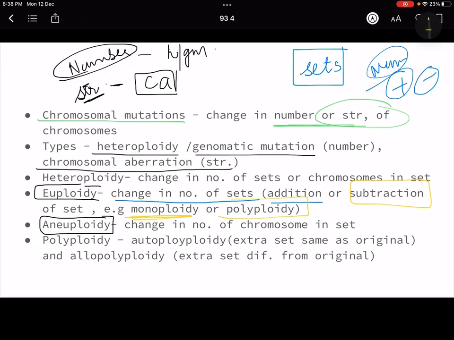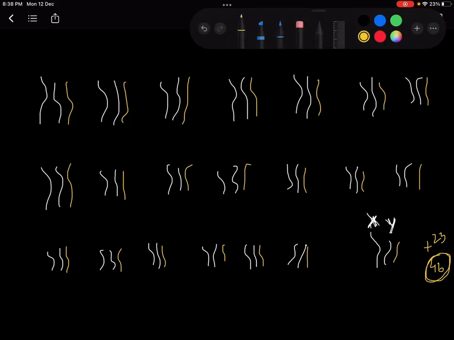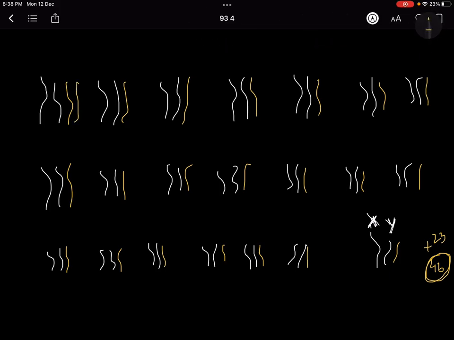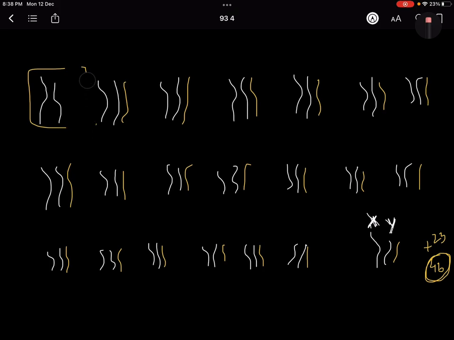polyploidy. Okay, in polyploidy also, what is it? It's triploidy. ठीक है? इसमें ऐसे ही tetraploidy हो सकती है. They can be so on. Tetraploidy में क्या होगा? One more would be added to it. तो each set will have 4. ठीक है? तो polyploidy क्या हो गया? Normal से more than that. Normal में क्या होना चाहिए था? In normal there should ideally have been only 2 in each set. Whenever it increases from 2 to any other number and every set has that, उसको हम बोलते हैं polyploidy.